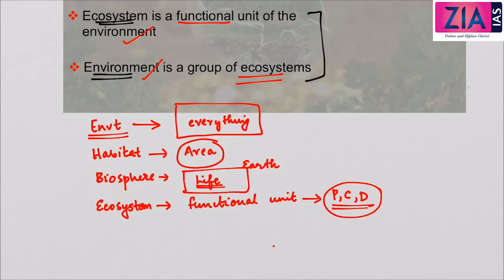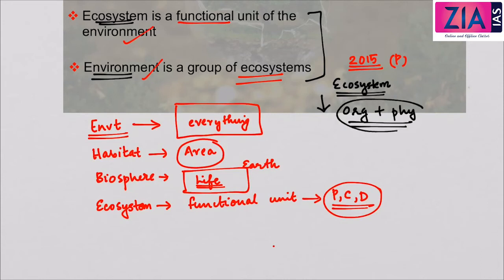Now, in the year 2015, in the UPSC preliminary examination, a question was asked regarding the definition of ecosystem. The question was, which one among the following is the best description of ecosystem. And the exact description of the ecosystem is a community of organisms together with the environment in which they live. That is, organisms plus the physical environment or the physical space in which they live is the ecosystem. So, this is the correct definition.